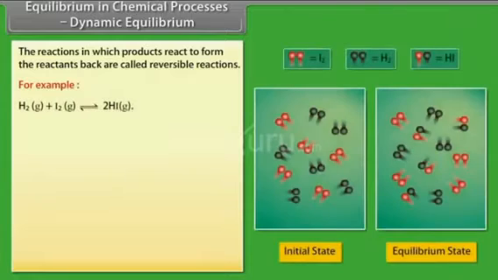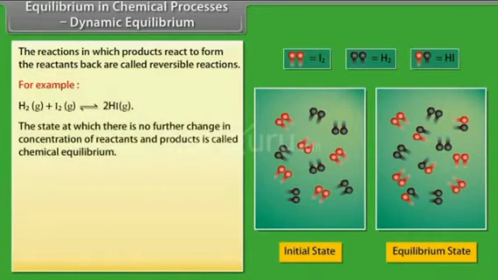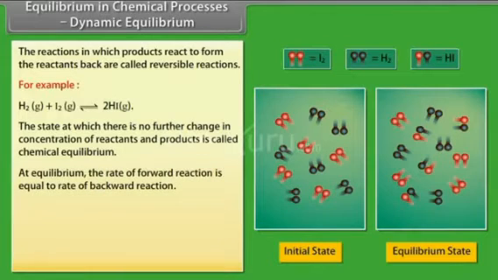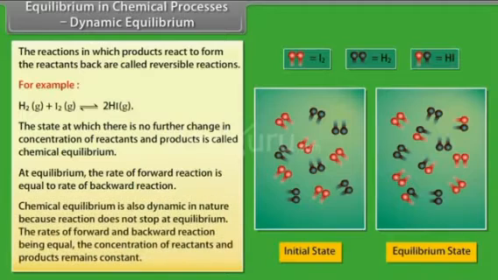For example, hydrogen reacts with iodine to give hydrogen iodide. The state at which there is no further change in concentration of reactants and product is called chemical equilibrium. At equilibrium, the rate of forward reaction is equal to the rate of backward reaction. Chemical equilibrium is also dynamic in nature because the reaction does not stop at equilibrium. The rates of forward and backward reactions being equal, the concentrations of reactants and products remain constant.